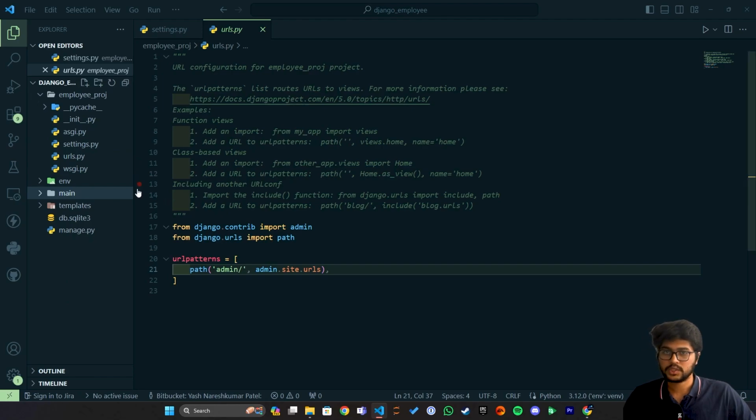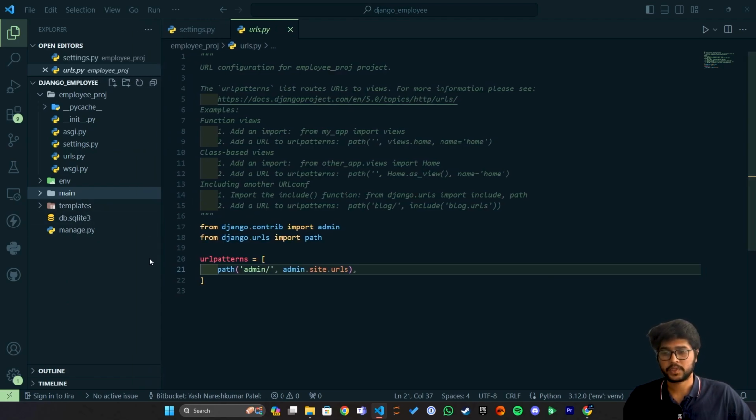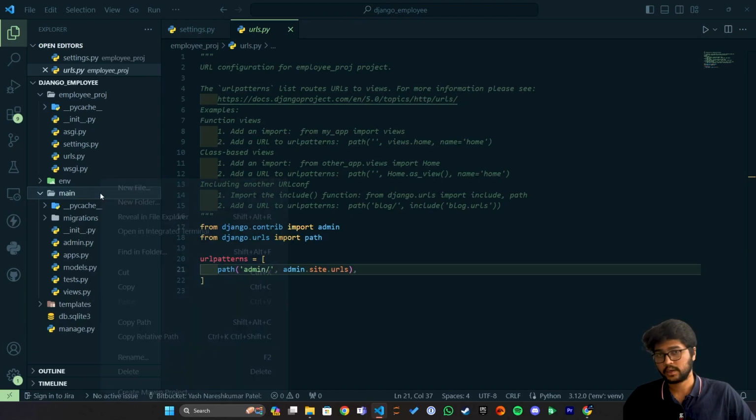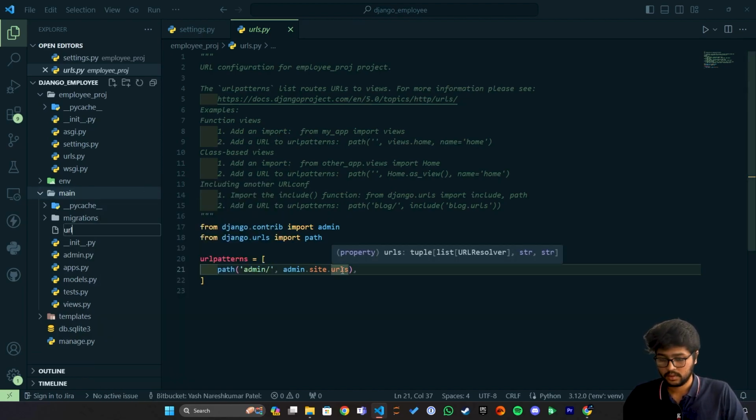Okay, so logically, if we create more than one app in Django, then obviously it is going to be a mess of URLs because each and every app will be pointing to this urls.py file, and you will not be able to tell what URL belongs to what app. So here there is one more concept. If you create a urls.py file in the app itself, then you can directly identify what URL comes from what app.